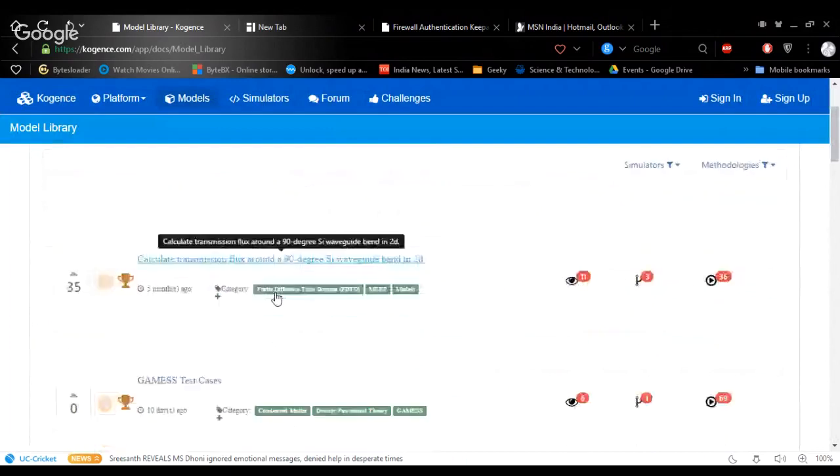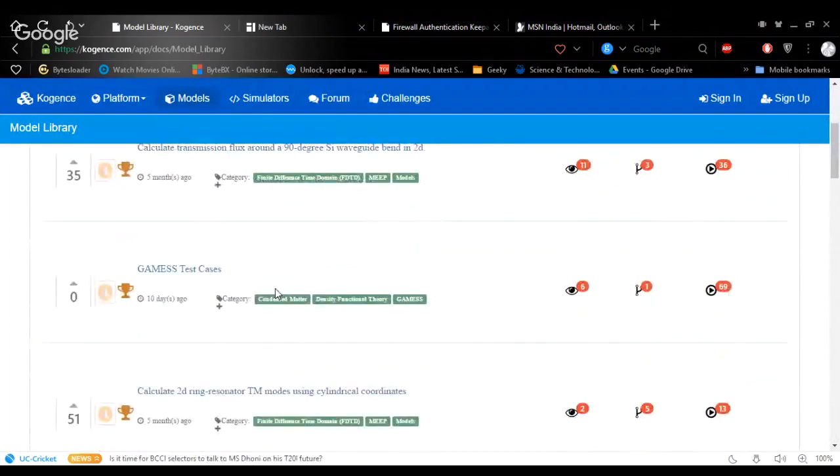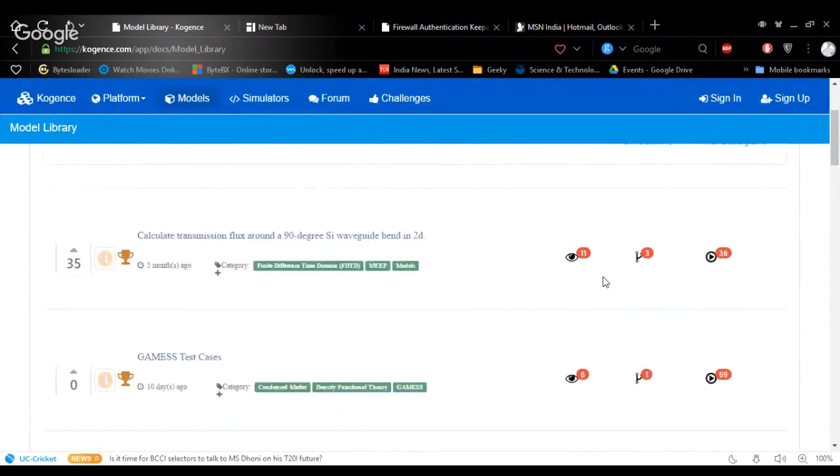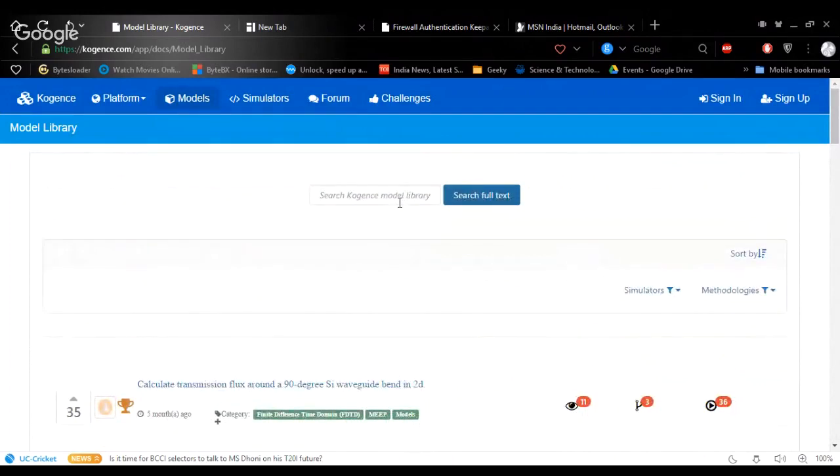So now this page shows all the models that are available on Kogence. You can choose any specific model using this search text bar, or you can sort according to your wish. I was looking for an Octave model, so I'm selecting Octave here.